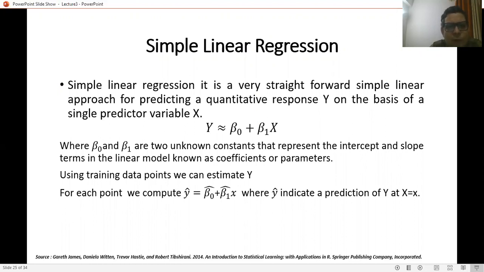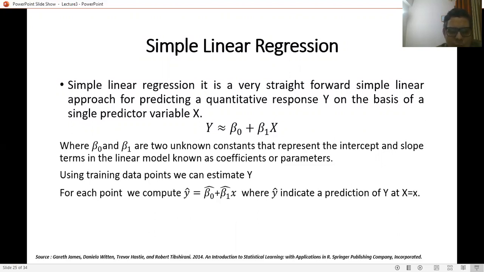Now when we talk about simple linear regression, it is very straightforward. So the prediction y cap is equal to beta 0 plus beta 1 x, where y cap is the prediction of y at a particular value x. So at a particular point, each and every point is having some value of y cap. And in total, we are having the vector y and vector x. So there are two unknown constants, and what we do is we need to estimate them.